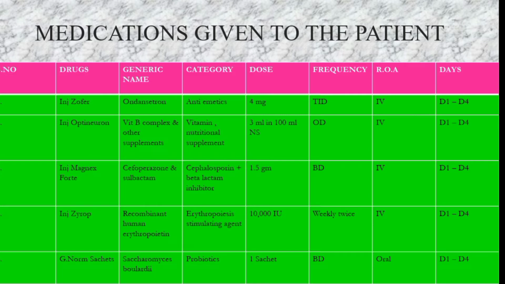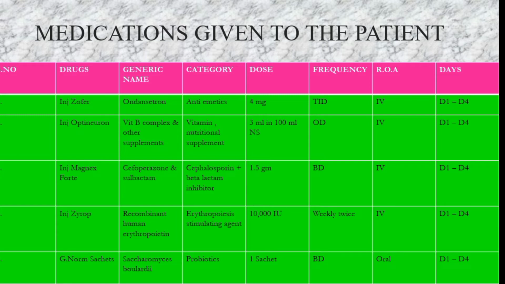So what is the use of giving this probiotic in this anemic patient? These probiotics normally provide a very good intestinal flora, and they also help prevent bacterial infections in this patient. They give an increased range of iron absorption and production of more RBCs in a healthy flora and a healthy environment.